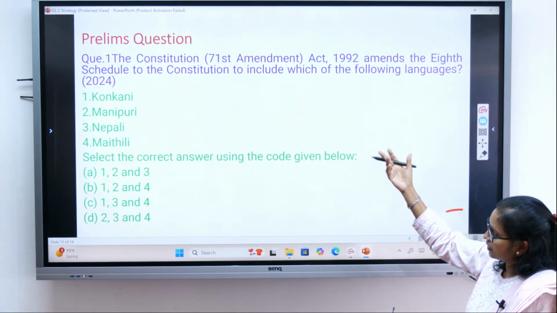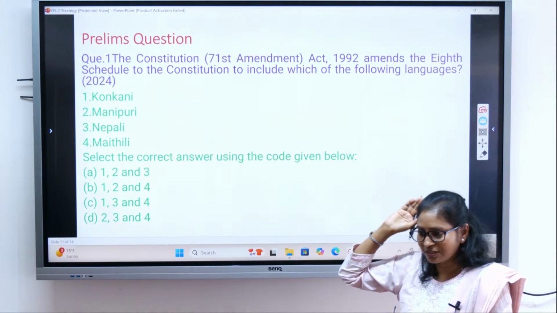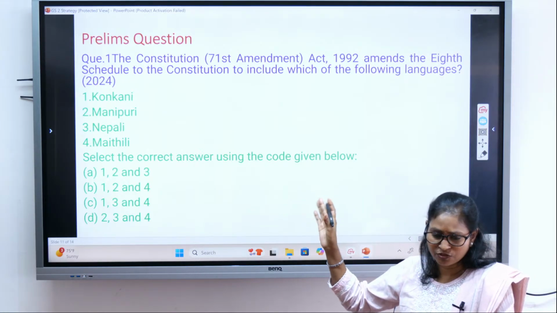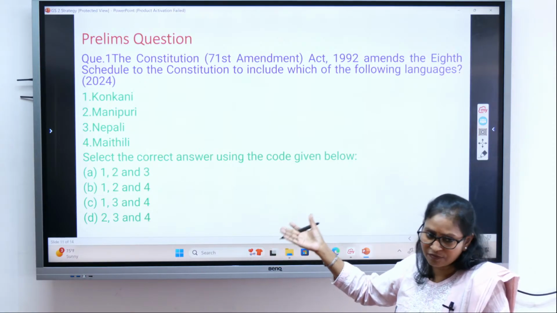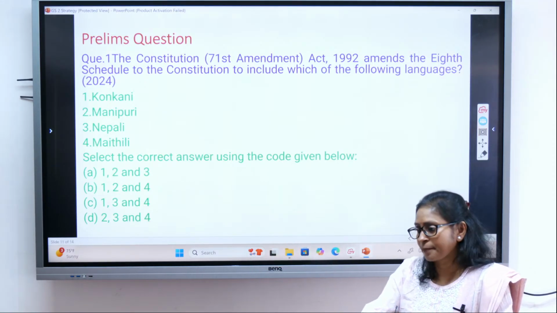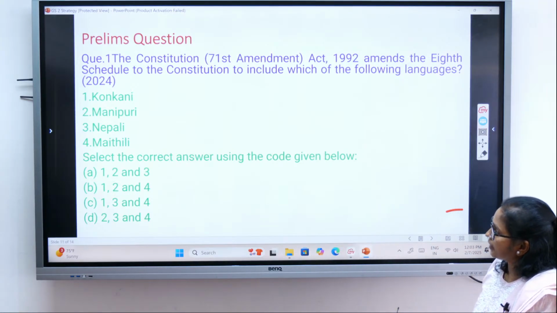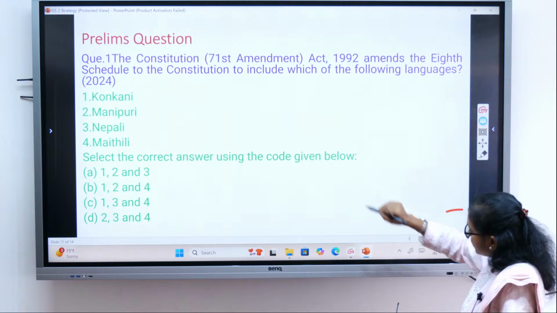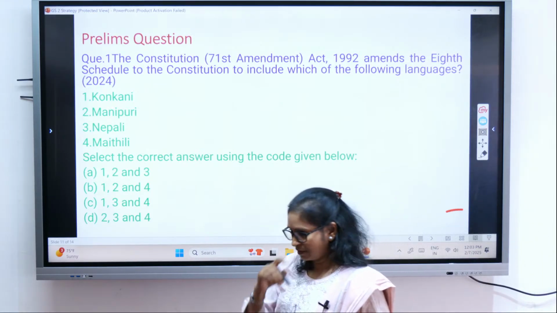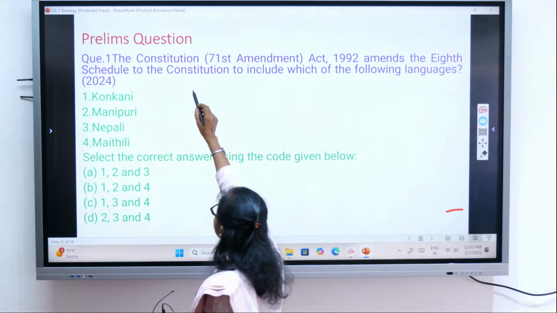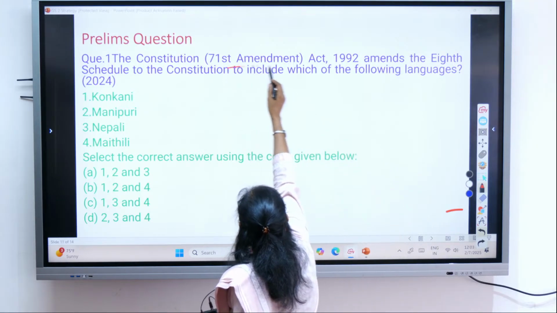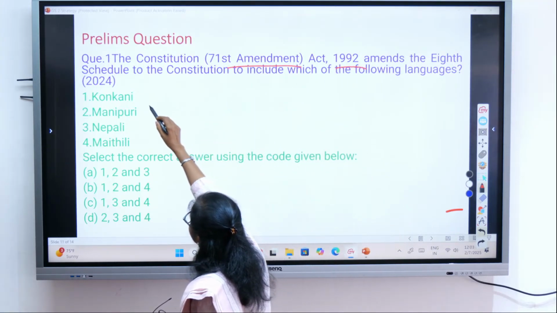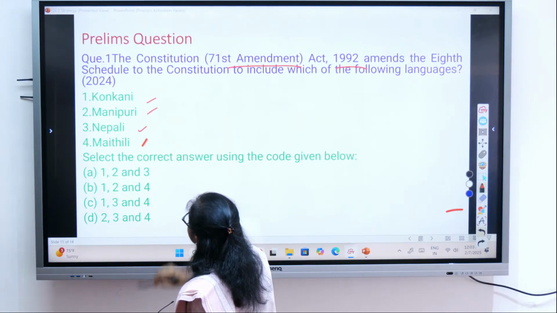Many people have done this question correctly and many have done it incorrectly. This is actually a very direct and easy factual question, but of course revision is required. If somebody has not revised it well, they may have gotten this wrong, though it is a very easy question. I'll put it in the easy category. So the 71st Amendment Act, there are basically 3 amendments. What is the answer? First tell me, then I will discuss. 71st Amendment Act 1992. Konkani, Manipuri, Nepali, Maithili. So which one?